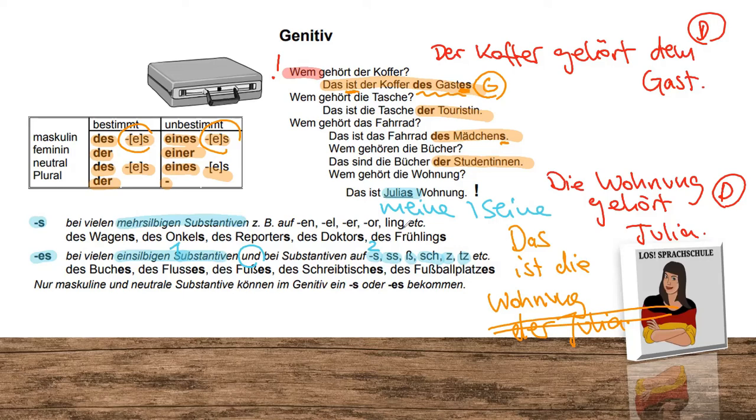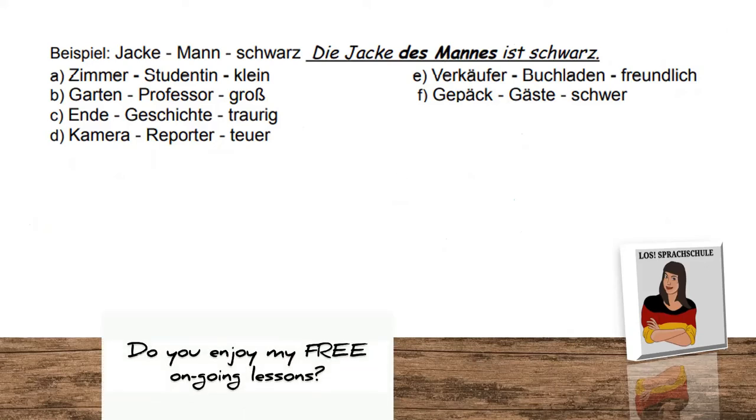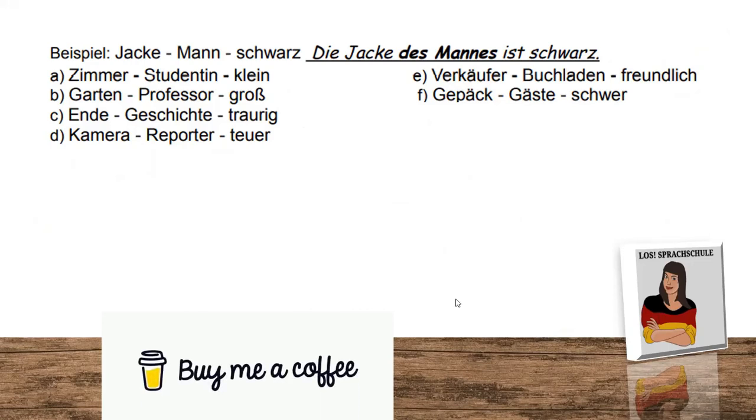Of course, there are some other aspects coming in B level and later on, but we will do it step by step, and we go to our first exercise. We have an example here: Jacke, Mann, schwarz. Die Jacke des Mannes ist schwarz. The jacket of the man is black. Maybe there is no need to say it, but I will still do it.